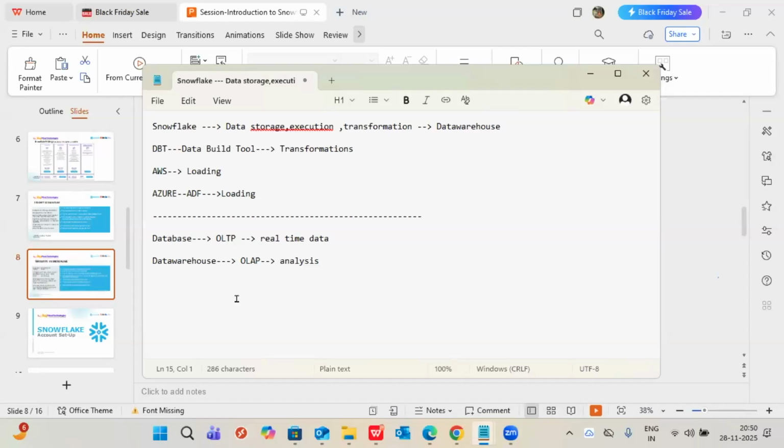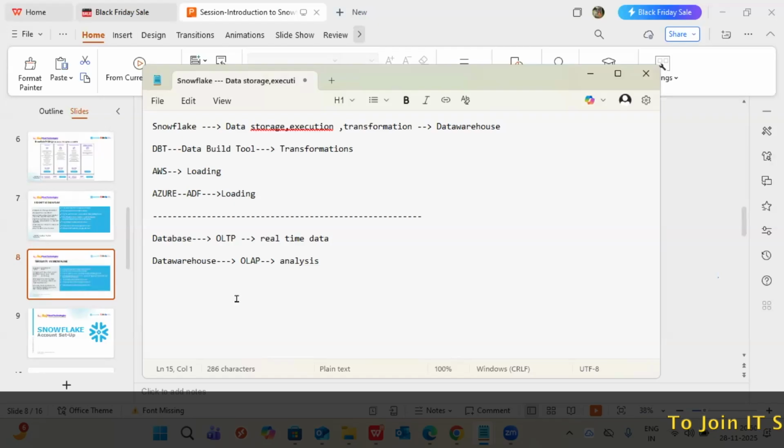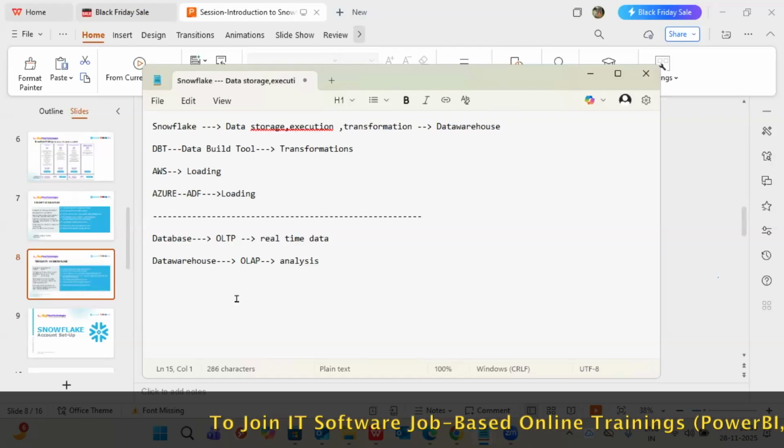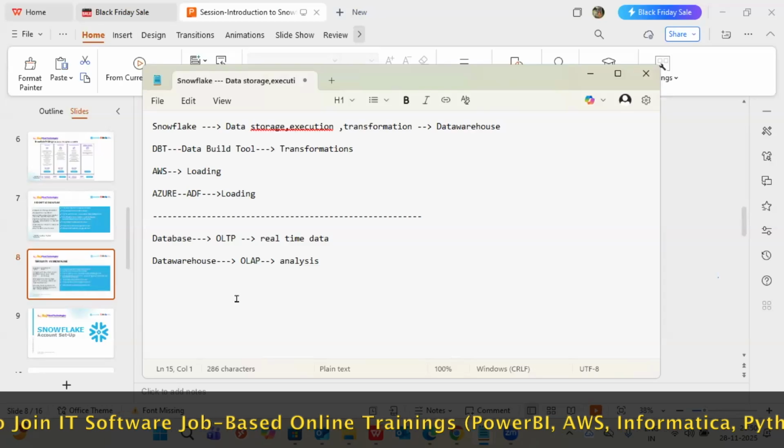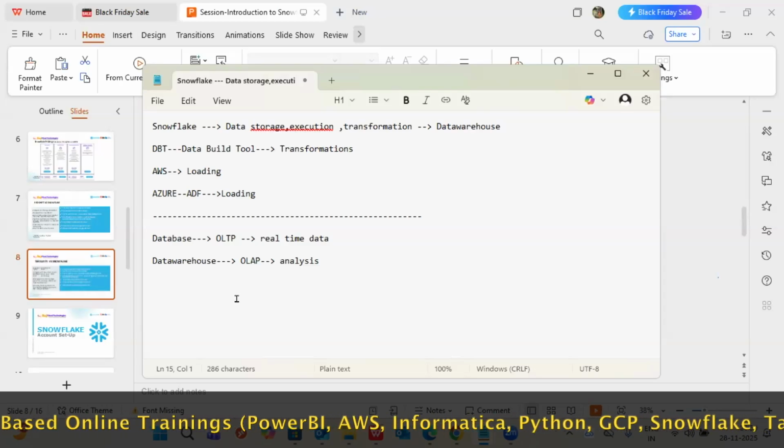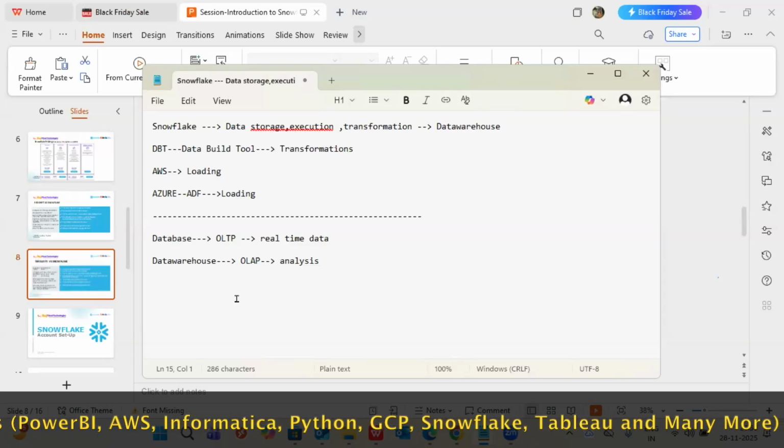Saisri, I have a question. Tell me. I have close to 14 years of experience, mostly on Oracle SQL and PL/SQL. I have zero knowledge of data warehousing and cloud data warehousing. Will this be the right platform for me?